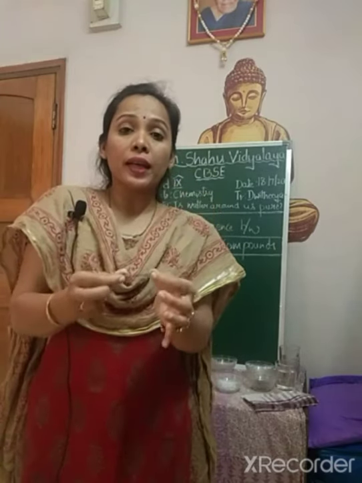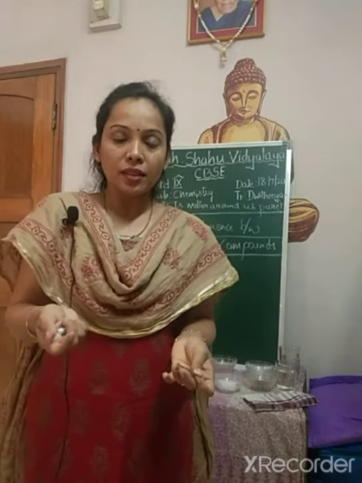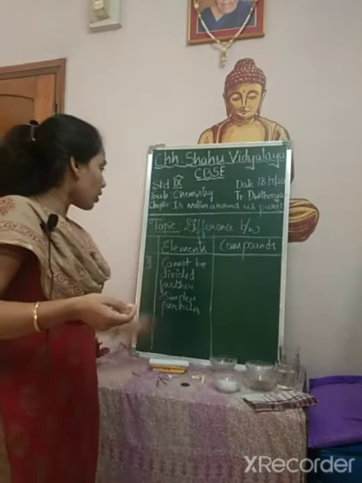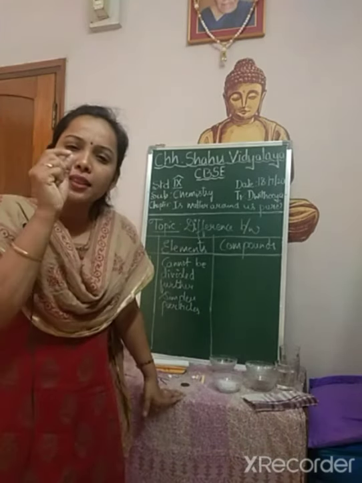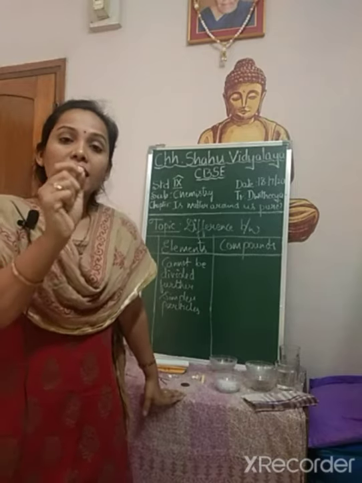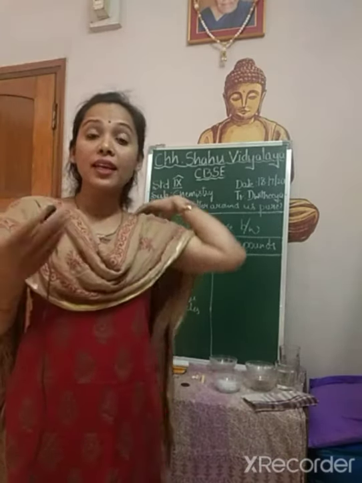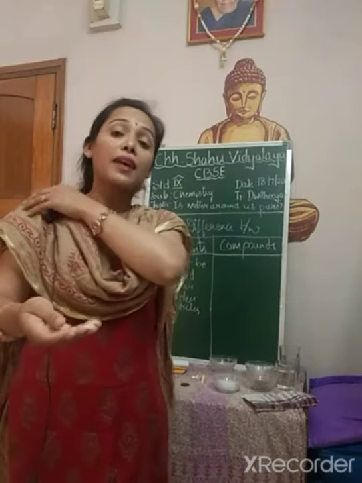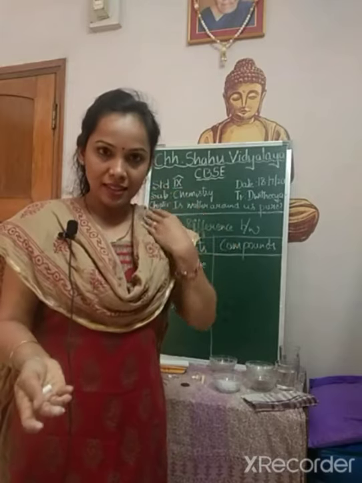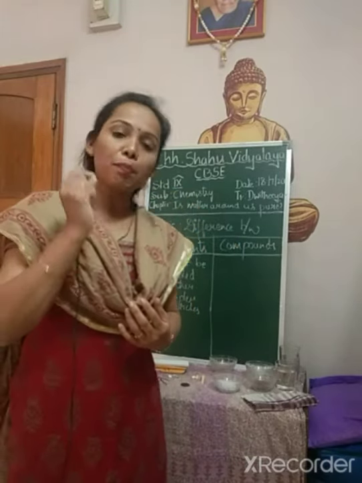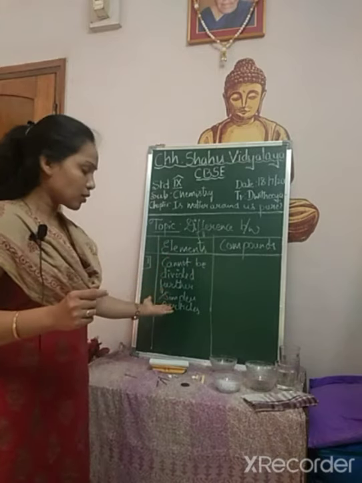No, it cannot be divided further, because elements are the simplest indivisible substances. They cannot be further divided into any other particles.